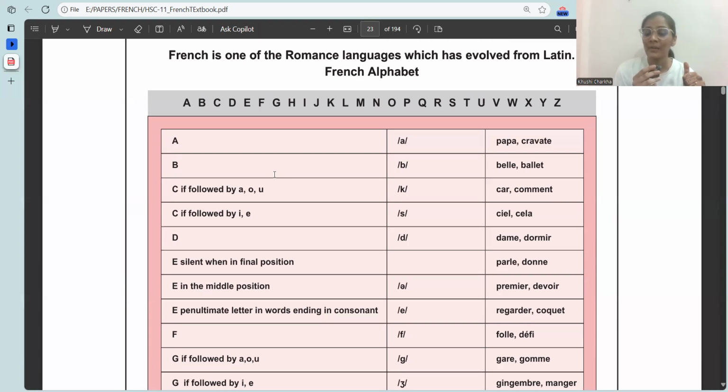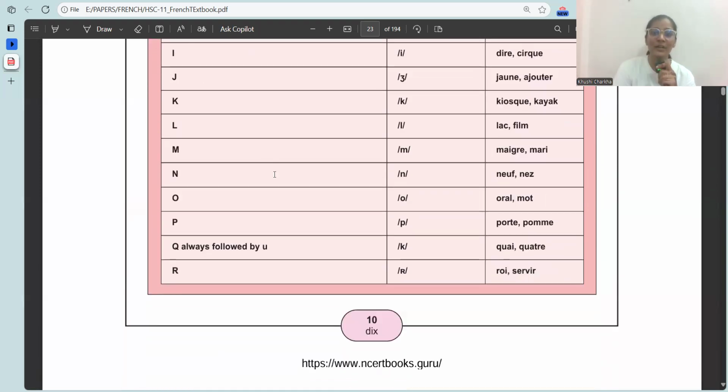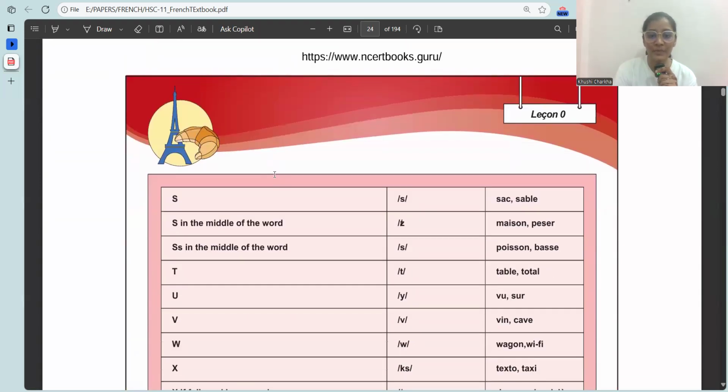P, Q, R, S, T, U, V, W, X, Y, Z. Okay, this is just the basic. Moving on to the next page. There is nothing to study over here. This is just for your understanding purpose.